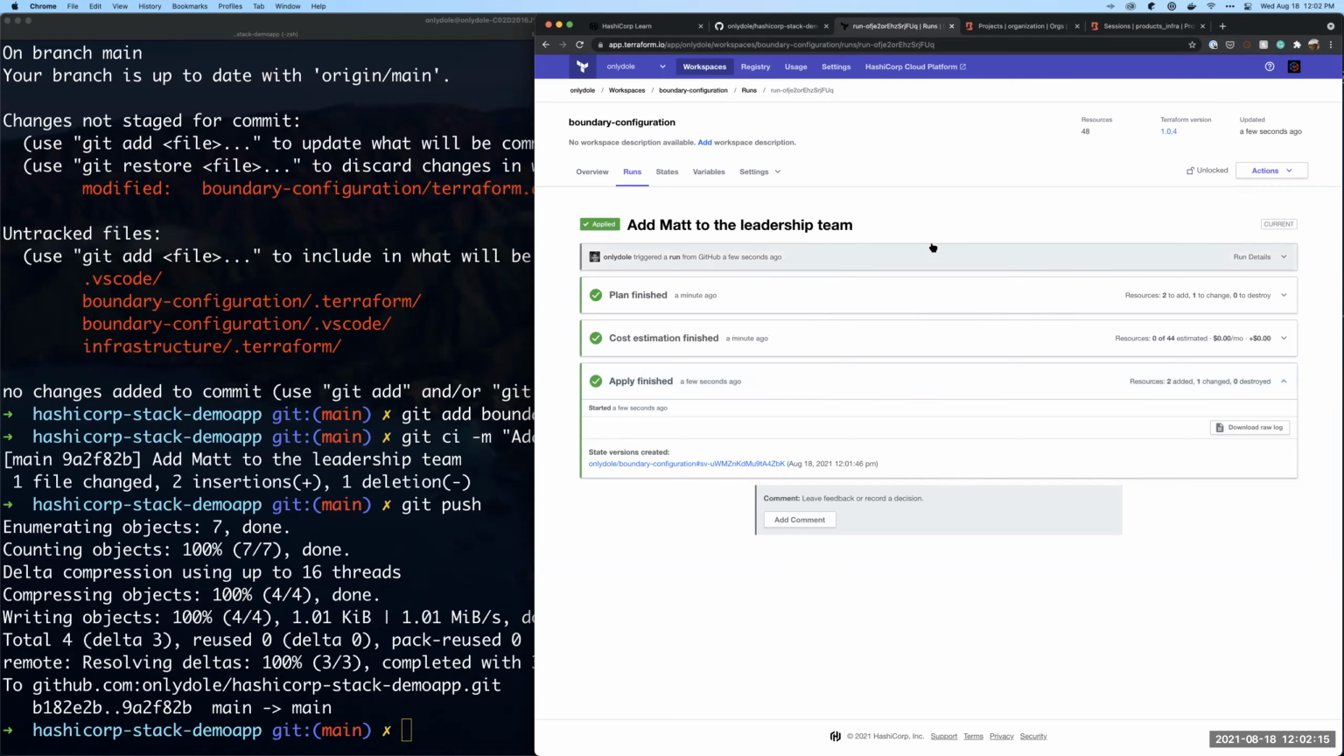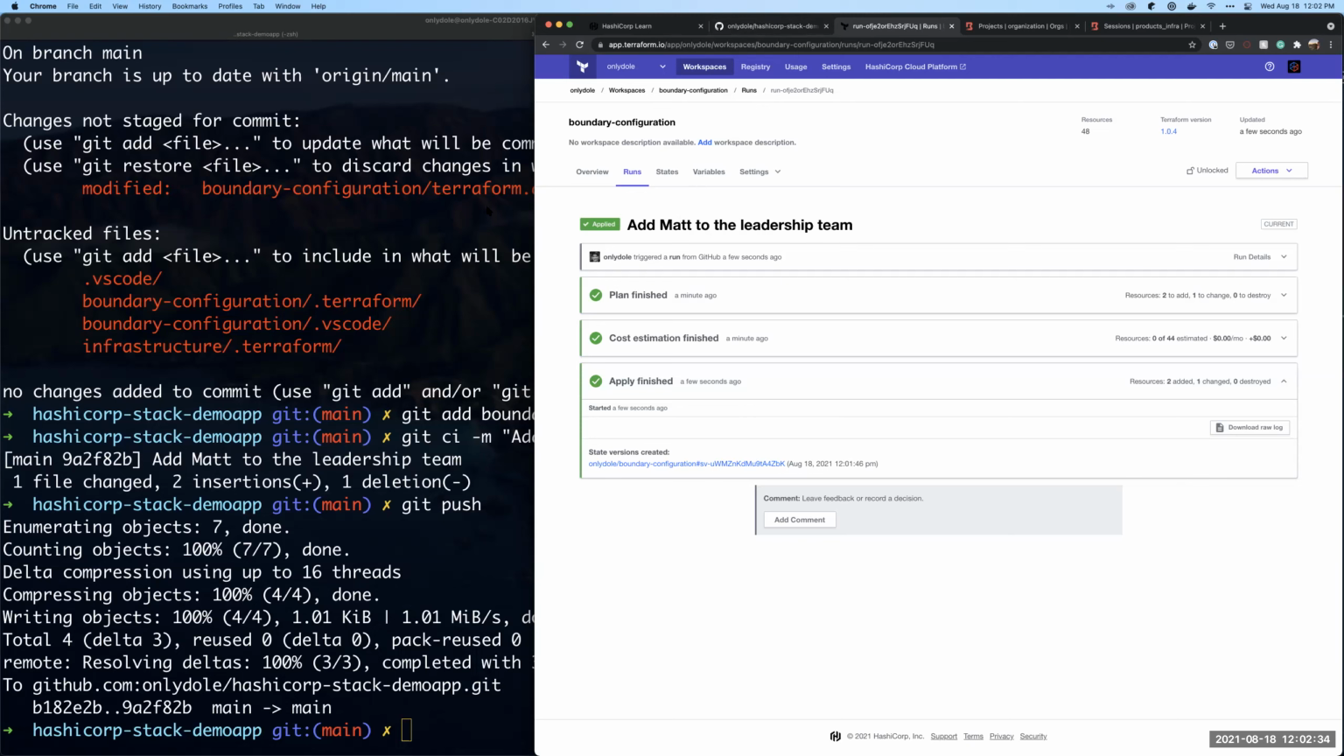So all that to say, it's really great to stand up your infrastructure first and handle configuration second, rather than doing it all in one go. It has been a pattern that's really been helping a lot of people do more with their Terraform and with their configuration. So we can see that we've added Matt to the leadership team. That has worked out successfully.